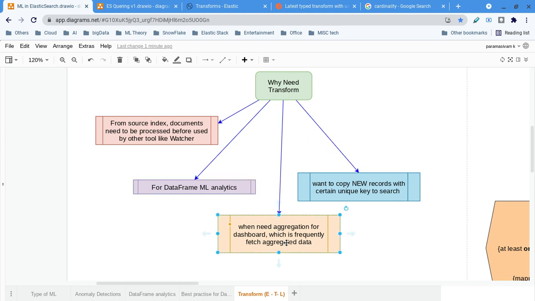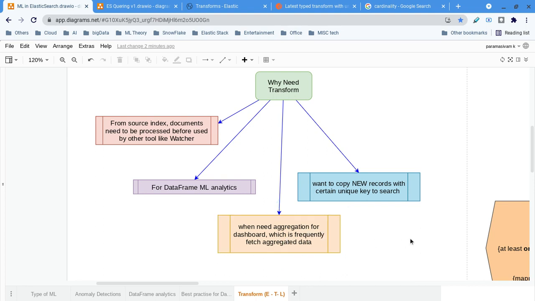The second thing is another use case. We had dashboards that are frequently refreshed. For that, there is no need to fetch all the data, say the last 1 hour of data, then do grouping and aggregation, such as a count or some calculated value. Instead of doing that on every query, every 1 minute or so, we can transform the data and push it to another index. An index in Elasticsearch is a storage; in an RDBMS we call it a table.